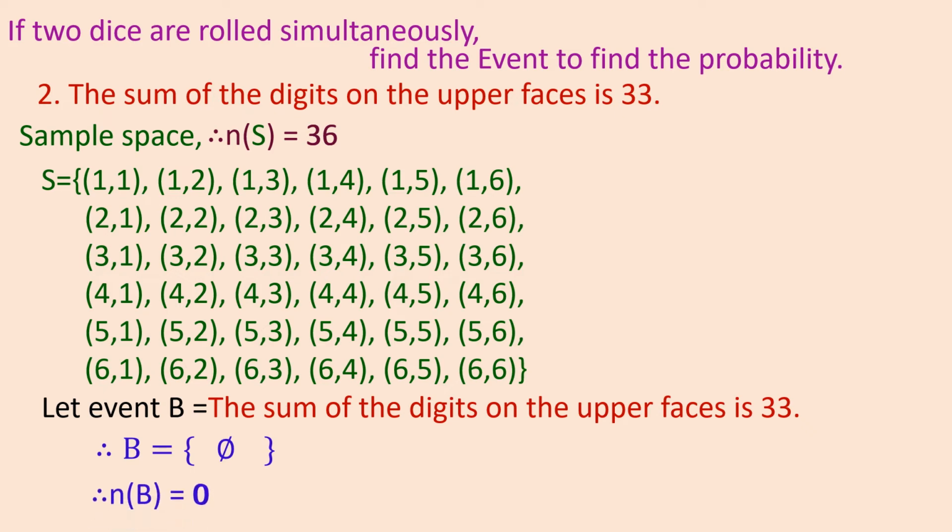So what will be the number of sample points in event B? The number of points in event B is 0. And how many sample points are there in total? 36. So you realize the possibilities are 36 sample points, but the condition given to us, that the sum of both faces should be 33, is nil. So it is not possible at all. Clear? So have you understood the event here?